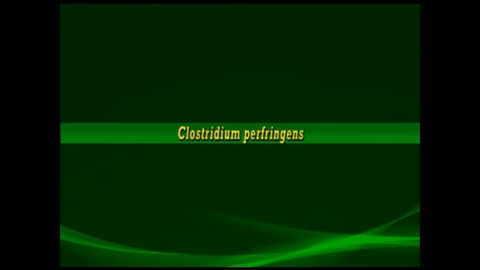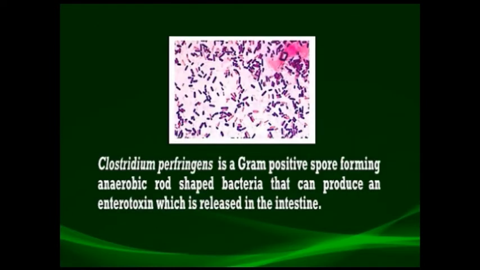So now we'll see Clostridium perfringens. This organism is a gram-positive, spore-forming, anaerobic, rod-shaped bacterium that can produce an enterotoxin which is released in the intestine. These bacteria can exist as a vegetative cell or in spore form in the food. The germination of the spore and the outgrowth into vegetative cells occur in food that is inadequately refrigerated. Toxin production by the bacteria normally occurs in the intestinal tract.